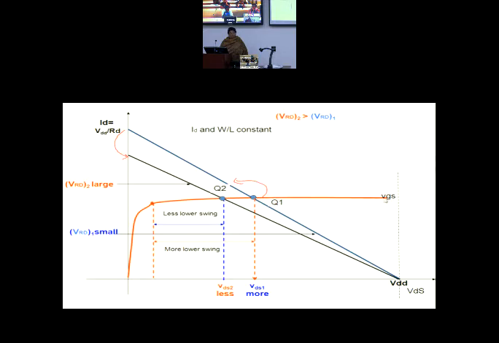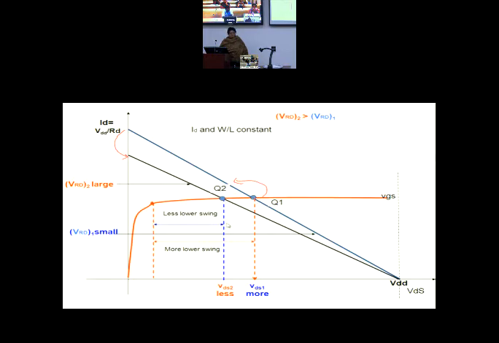So VGS remains constant. The graph doesn't change. The characteristic of MOS doesn't change. It remains the same graph because VGS is constant. Otherwise I would have taken a new characteristic, but here VGS is not changing. And the moment you do that, can you see the Q point shifting from here to here?